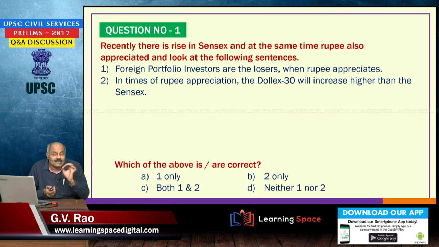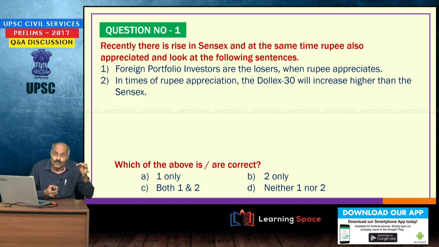Recently there is a rise in Sensex, and at the same time the rupee also appreciated. Look at the following sentences. Foreign portfolio investors are the losers when rupee appreciates. It is absolutely wrong. Foreign portfolio investors will be the gainers when the rupee appreciates. Please correct the first sentence. In times of rupee appreciation, the Dolex 30, that means the Sensex 30 converted into dollar terms, will increase higher than the Sensex. Absolutely correct. So, second is correct, first is wrong.